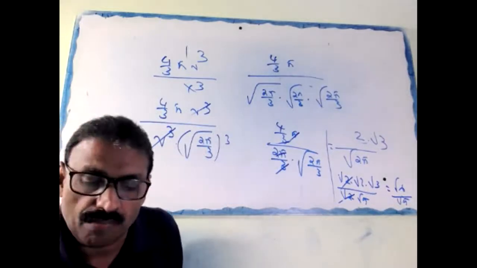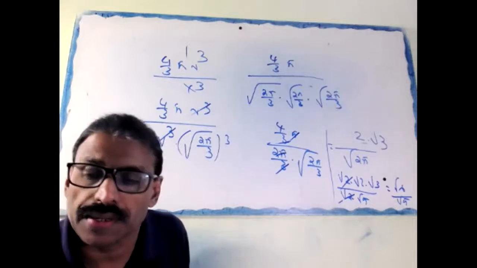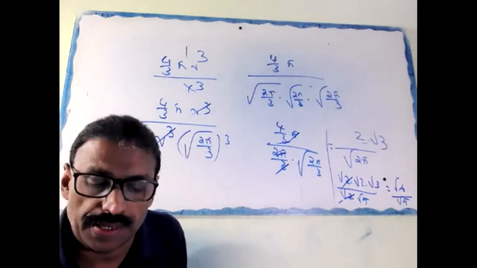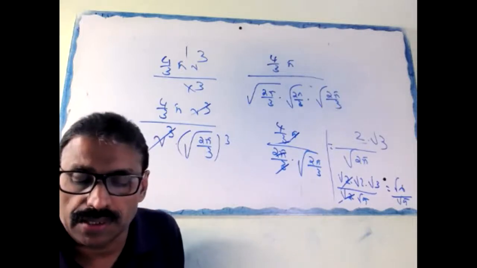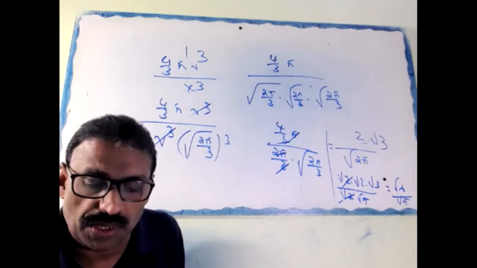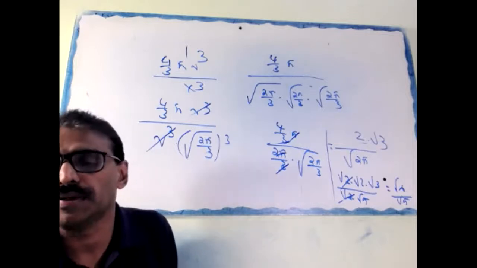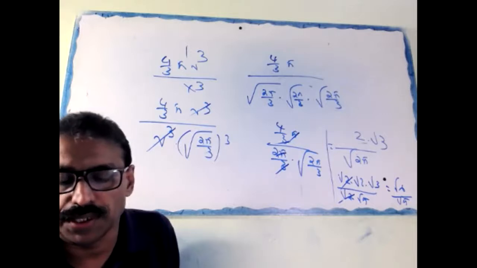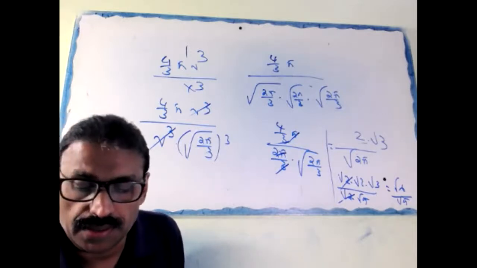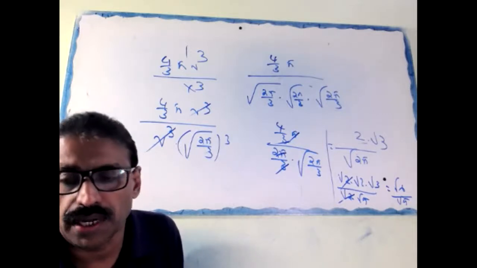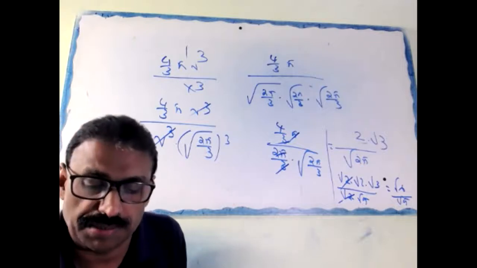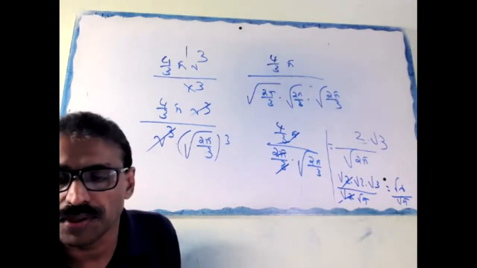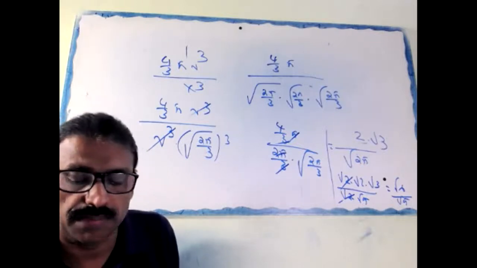Question again. A glass cylinder with diameter 20 centimeter has water up to a height of 9 centimeter. A metal cube of 8 centimeter edge is immersed completely.